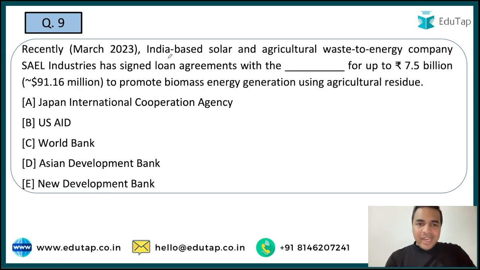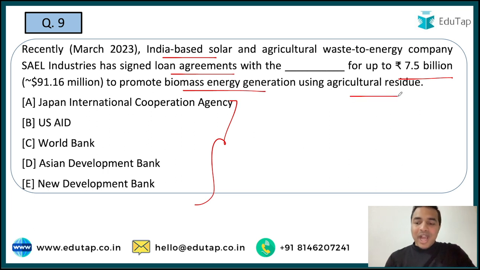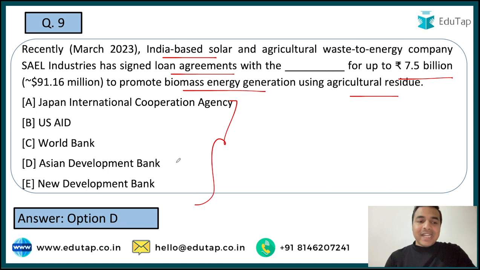Next question. इंडिया-बेस्ड सोलर एंड एग्रीकल्चरल वेस्ट टू एनर्जी कंपनी SAEL इंडस्ट्रीज, इन्होंने एक अग्रीमेंट साइन किया है, and you are required to tell me the name of the agency or the bank or the international organization with which this particular agreement has been signed. And if we talk about this agreement, this agreement is worth 7.5 billion rupees, and the aim of it is to promote biomass energy generation using the agricultural residue. So यहाँ पर guys, when I talk about that organization, it is the Asian Development Bank which has basically done this particular part. I hope this is clear to all of you.